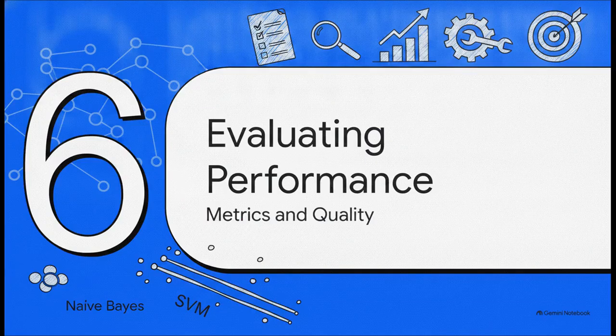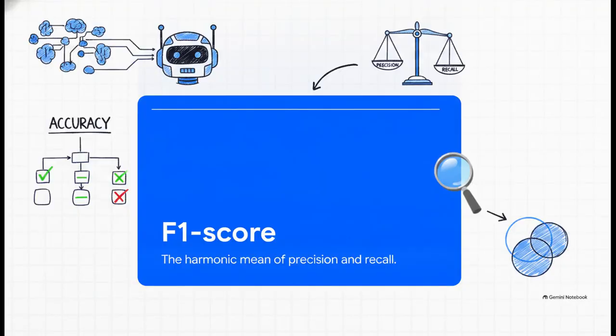Finally, Section 6, Evaluating Machine Learning Performance. So we've built our engines, but we never just trust the machine blindly, right? When we test an AI, we use these precise metrics to evaluate exactly where it succeeds and where it's making false assumptions. Accuracy is easy.